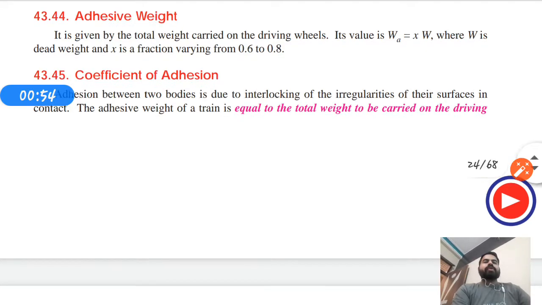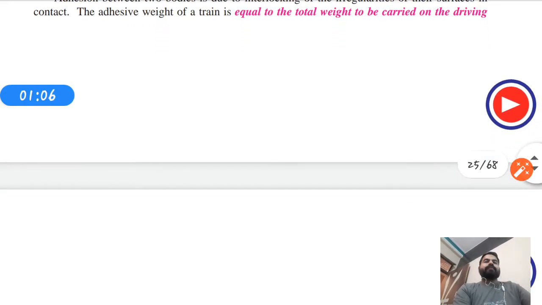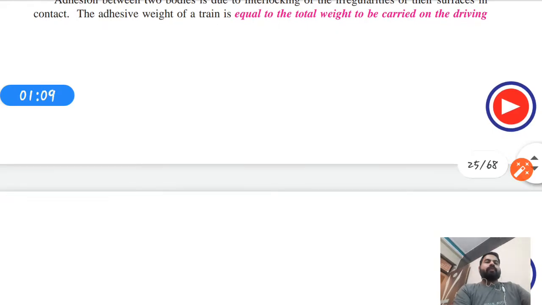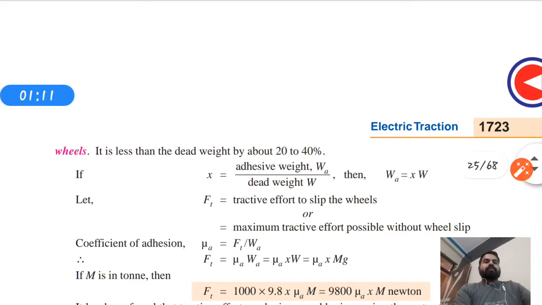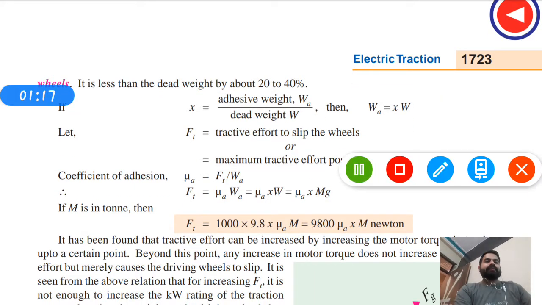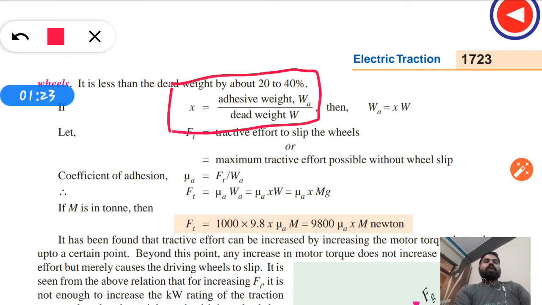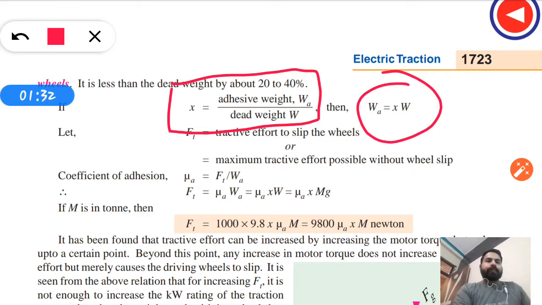So the coefficient of adhesion between two bodies is due to interlocking of the irregularities of their surfaces in contact. The adhesive weight of the train can be expressed by this: X equals WA upon W, which is adhesive weight upon dead weight, and WA equals XW.